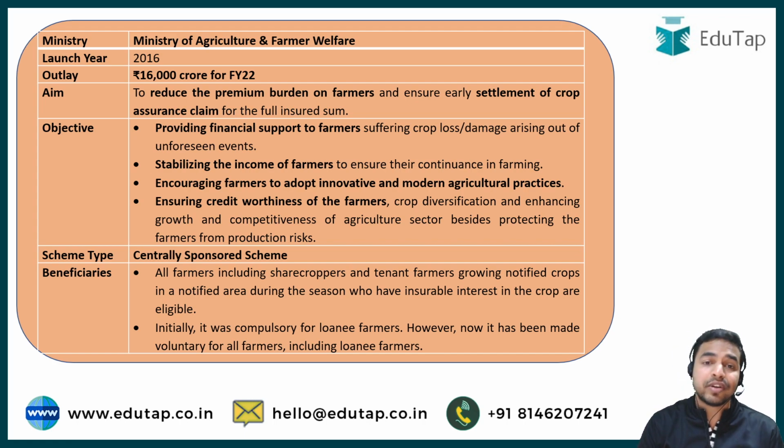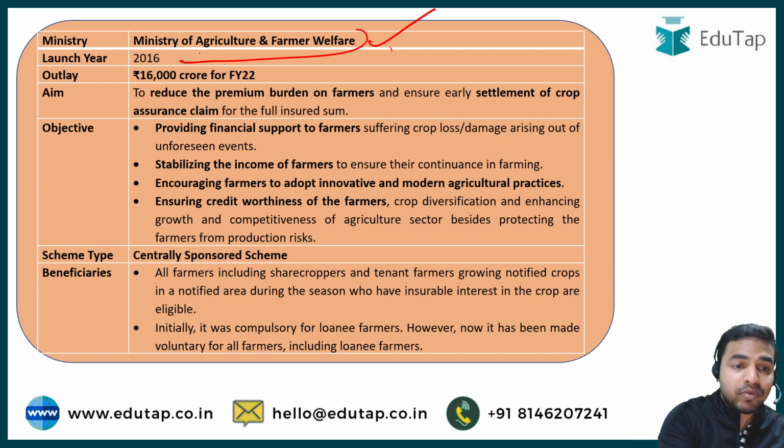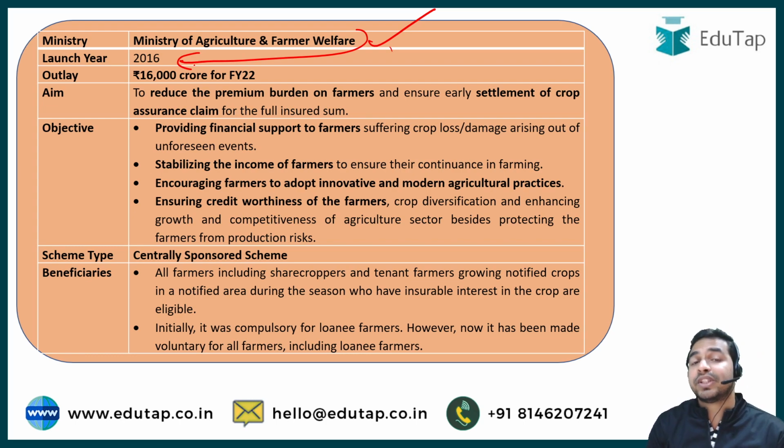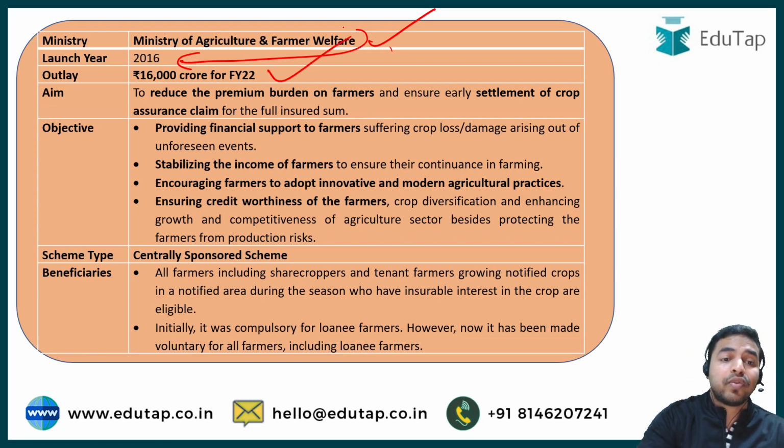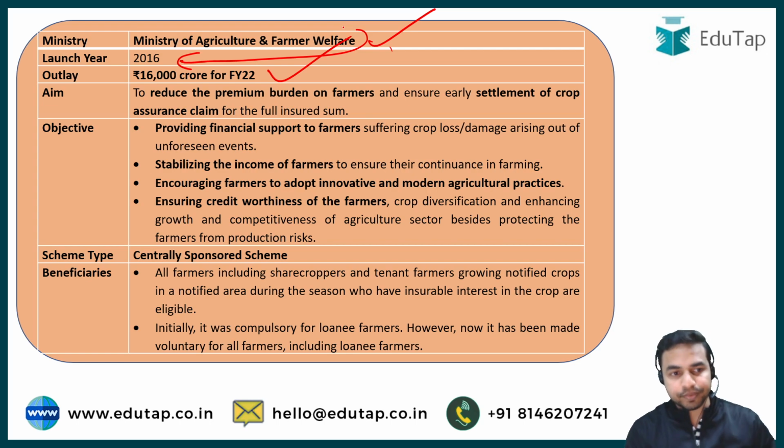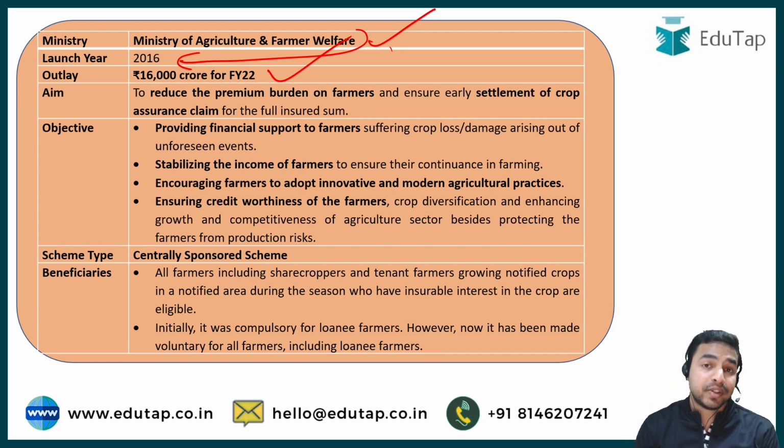See, we will start with the ministry: the Ministry of Agriculture and Farmer Welfare has launched this particular scheme, and this is also the nodal ministry. This scheme was launched in the year 2016, with an outlay of 16,000 crore for the fiscal year 2022. So if we talk about the outlay for this scheme for the year 2022, it is 16,000 crore. And why exactly has this particular scheme been launched?